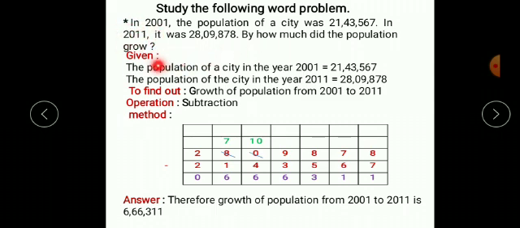So write down this in the given part. The population of city in the year 2001, population of the city in the year 2011. Next sentence is, by how much did the population grow? Okay, so कितने से ज़्यादा बढ़ी है? For such type of questions, we always do subtraction. Okay, so write down the second sentence in your own words for the to find out part. So the growth of population from 2001 to 2011.